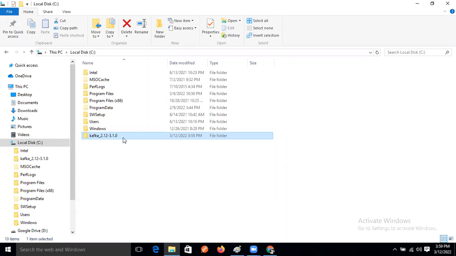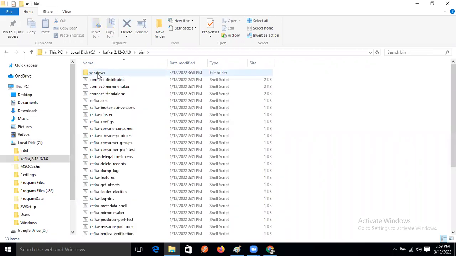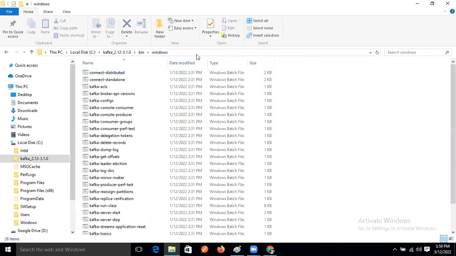Now open this one and go inside bin. There is a windows folder. The other one is for Linux, but we are using the Windows operating system now, so we need to go inside this one.